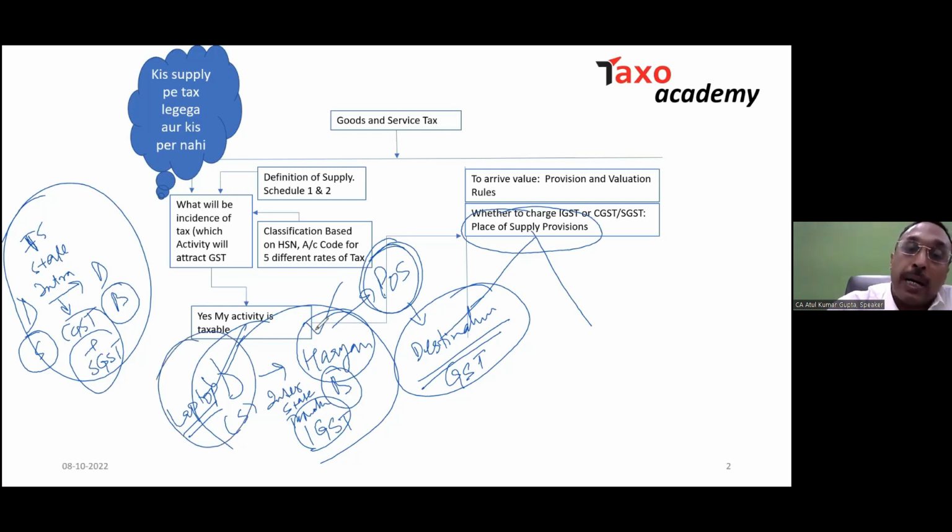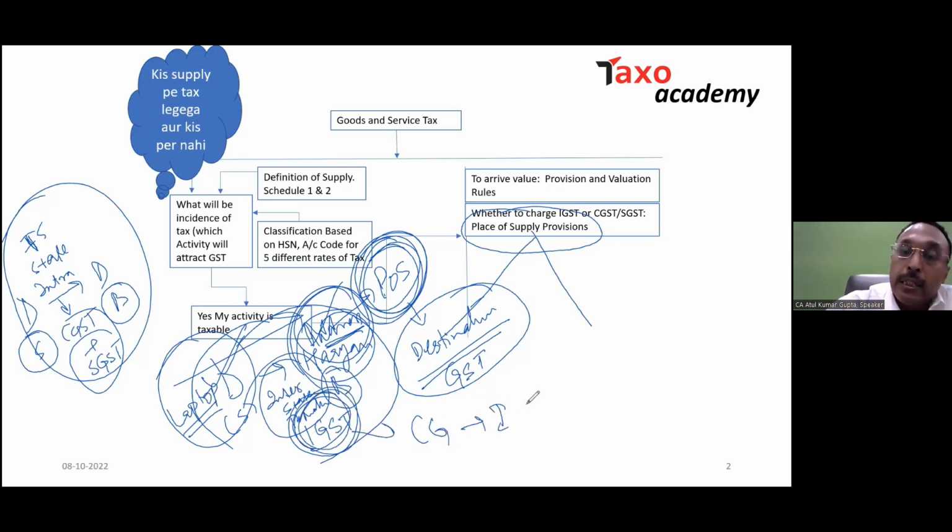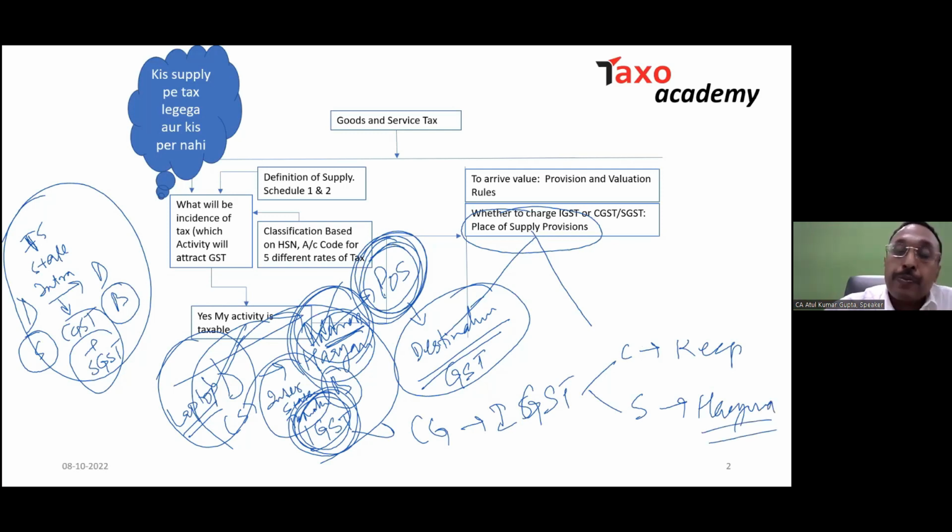Since the address of the buyer is Haryana, the place of supply of this activity will be Haryana only, meaning I have to charge the IGST, the interstate supply. The central government will collect the IGST, keep the C portion with themselves, and the S portion of this IGST will be transferred to the state of Haryana as a clearing house.